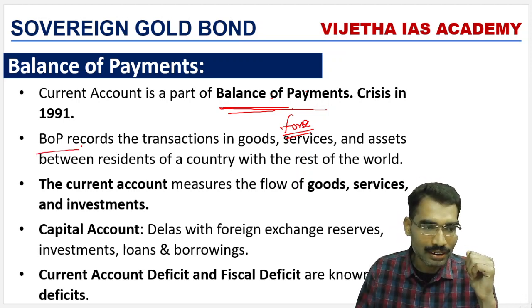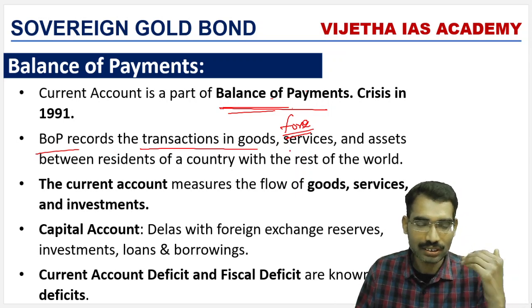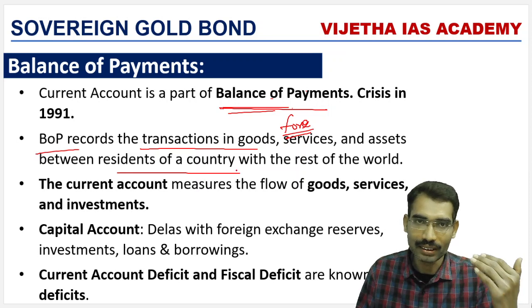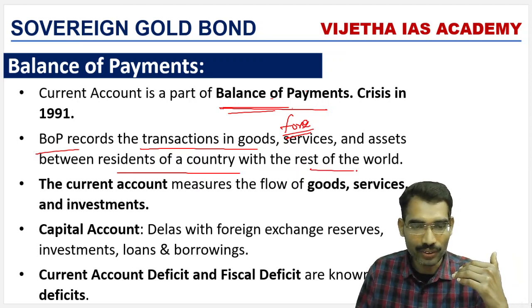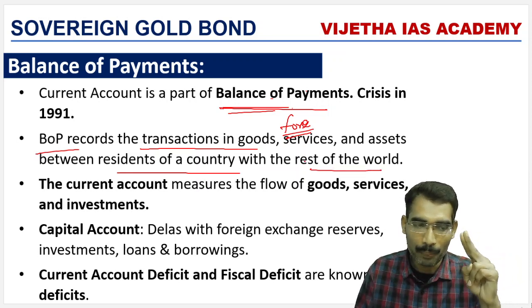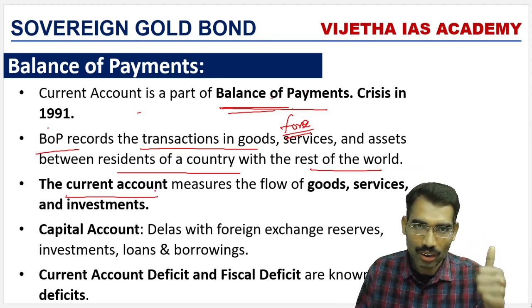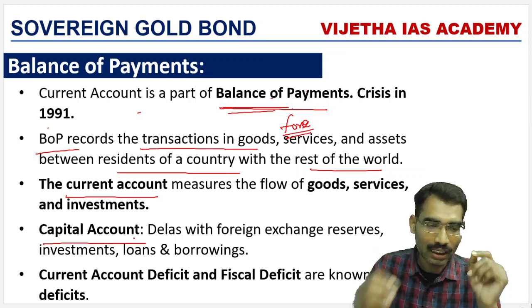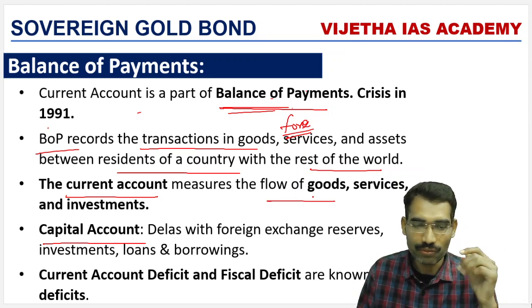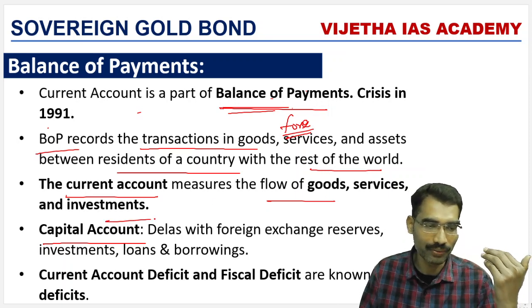Balance of payment means it records the transactions in goods and services and assets between residents of a country, that means in this case India, with the rest of the world. Mainly balance of payments have two components. One is current account component, second one is capital account component. Current account measures the flow of goods, services and investments.